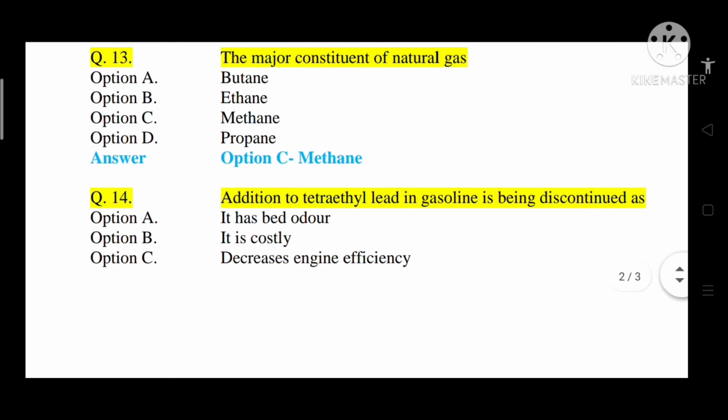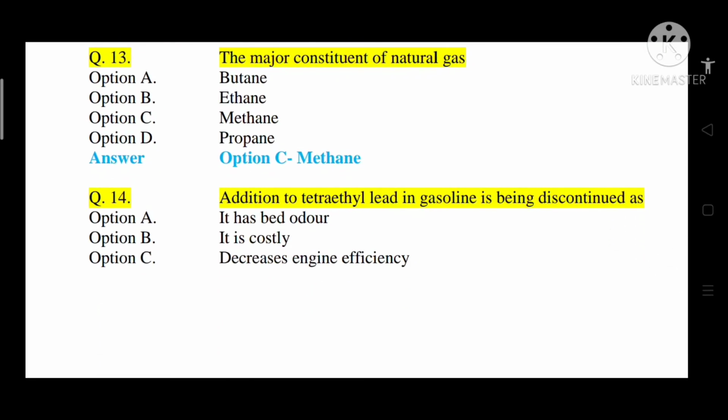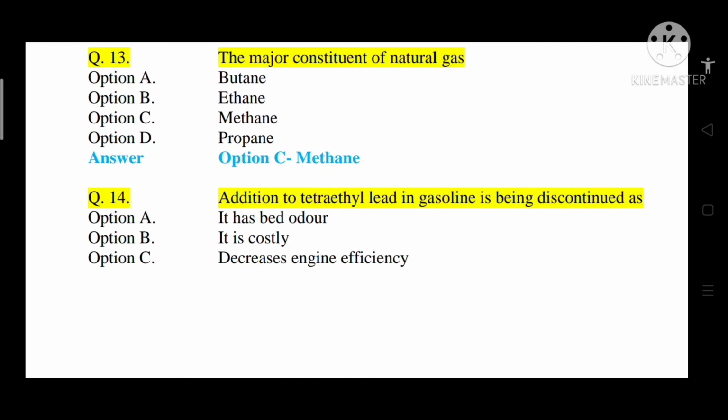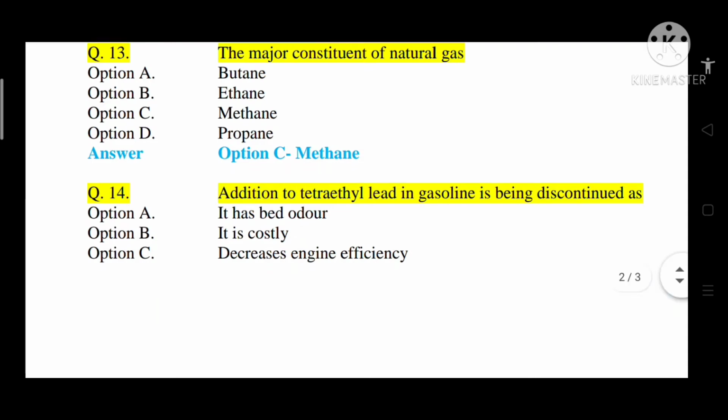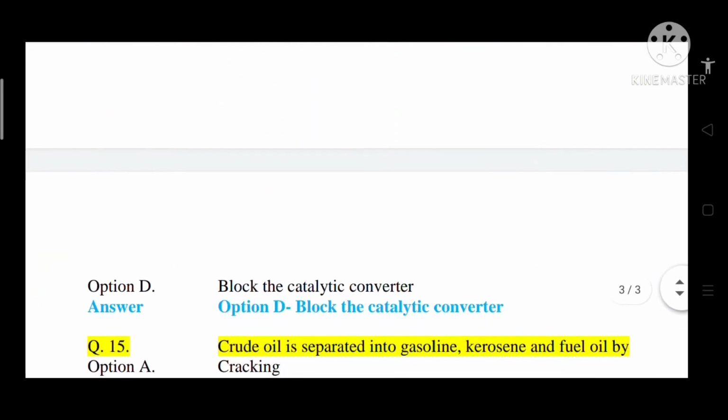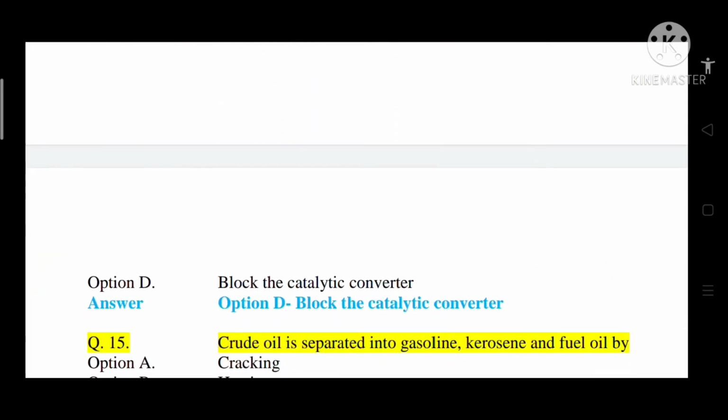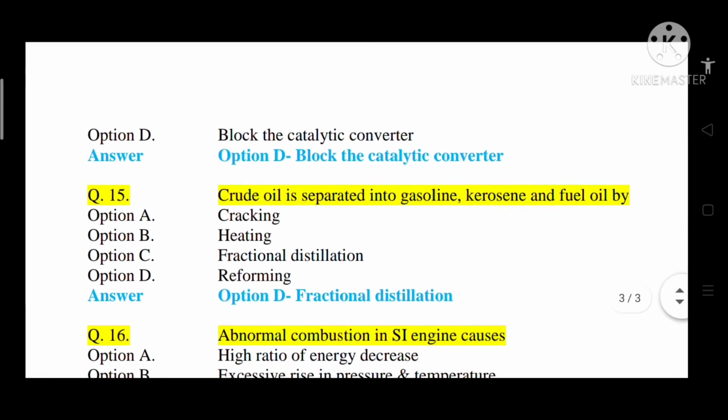Question number 14. Addition of tetraethyl lead in gasoline is being discontinued as option A, it has a bad odor, option B, it is costly, option C, it decreases engine efficiency, option D, it blocks the catalytic converter. So the correct answer is option D, that is it blocks the catalytic converter.